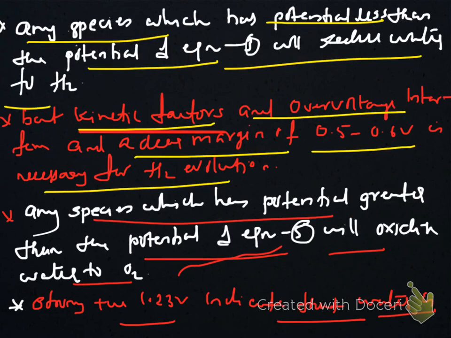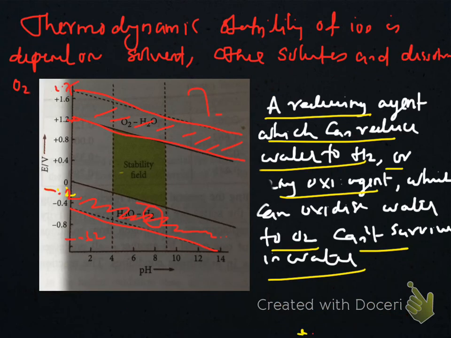That means cobalt 3 plus comes in this region below this line, so it can oxidize water to oxygen. If it comes in this region, there will be no reaction because water is stable there.